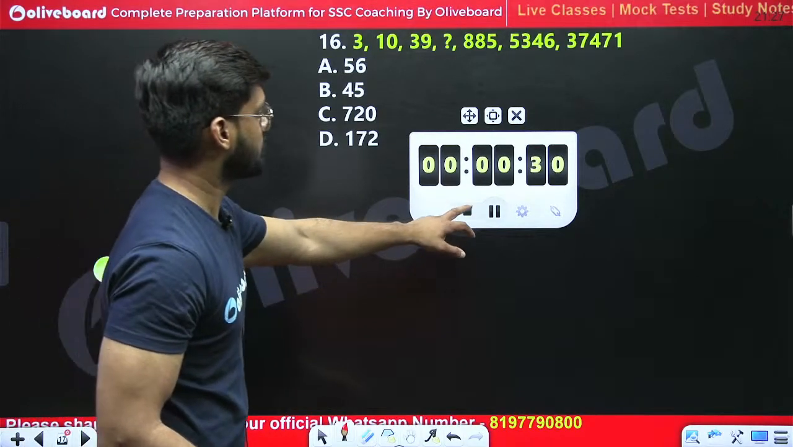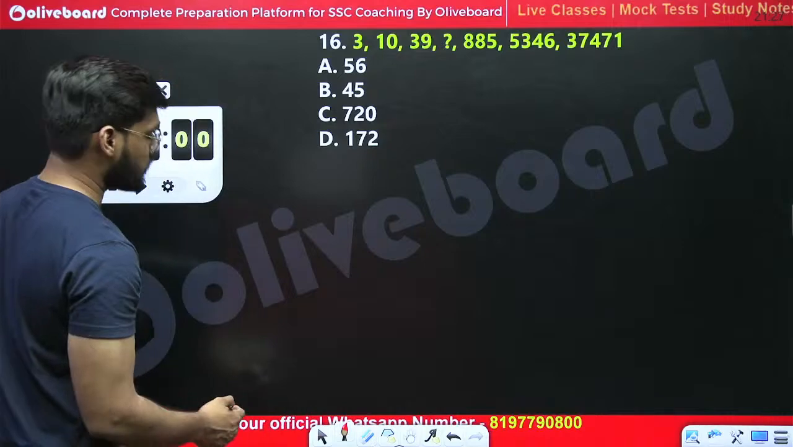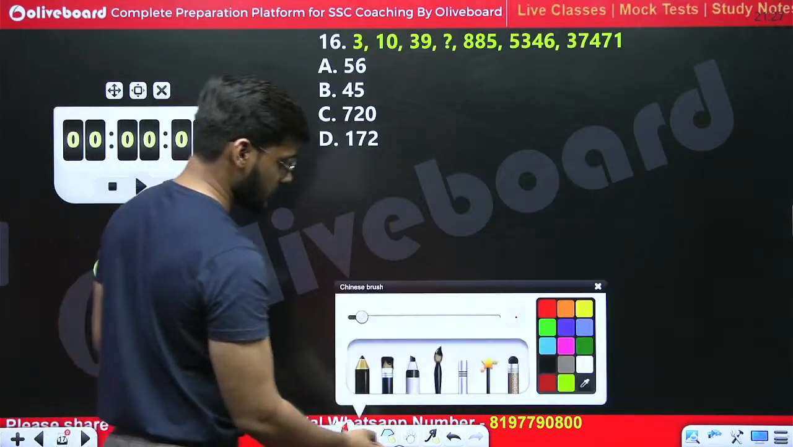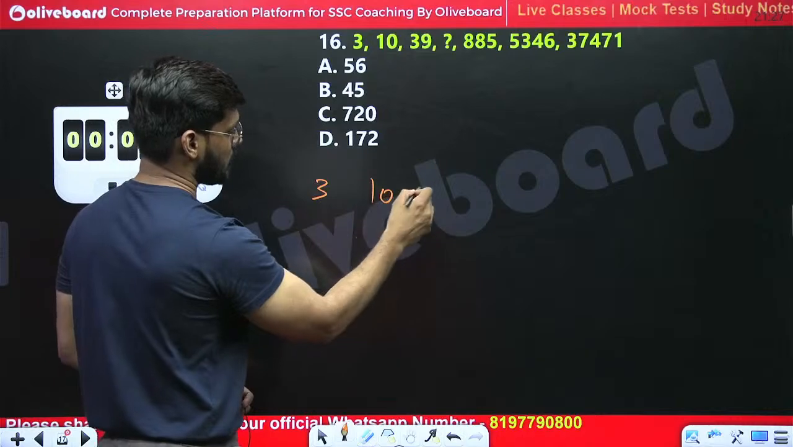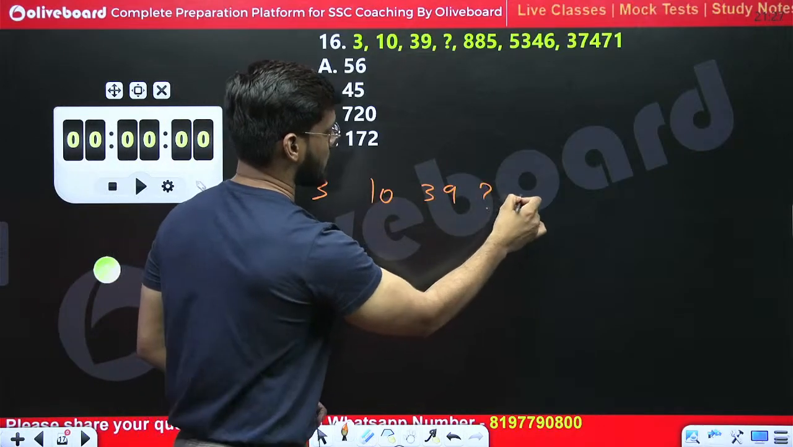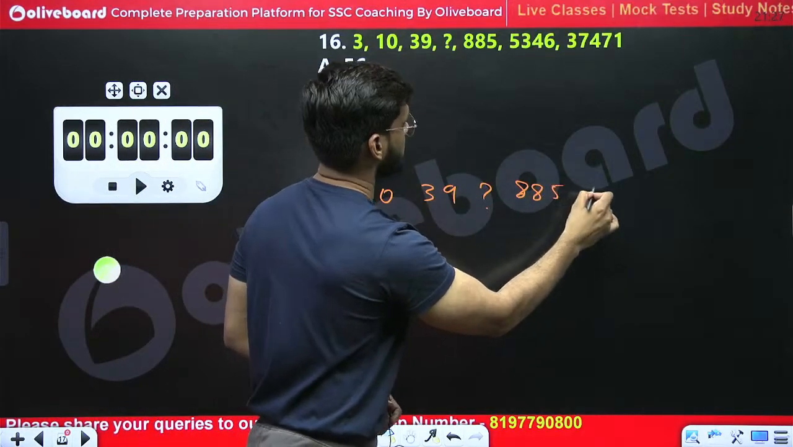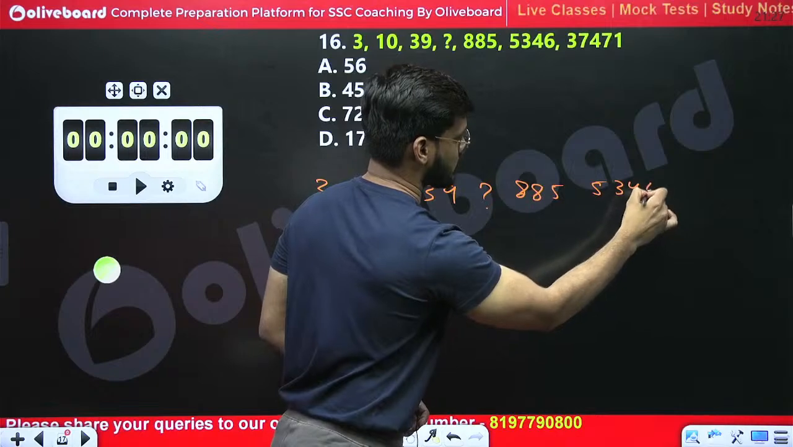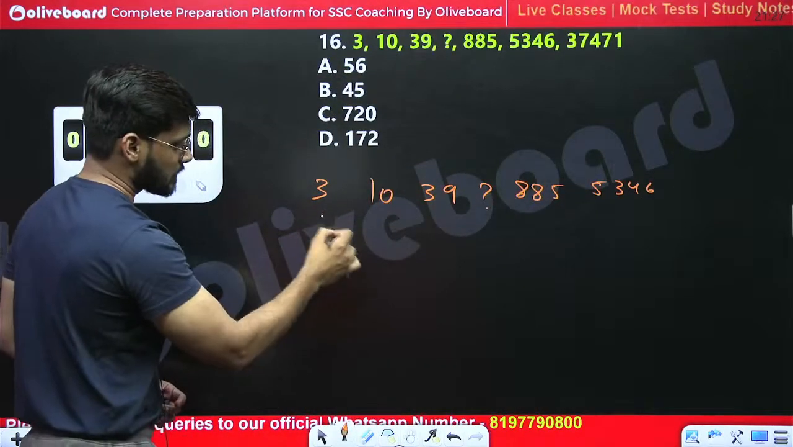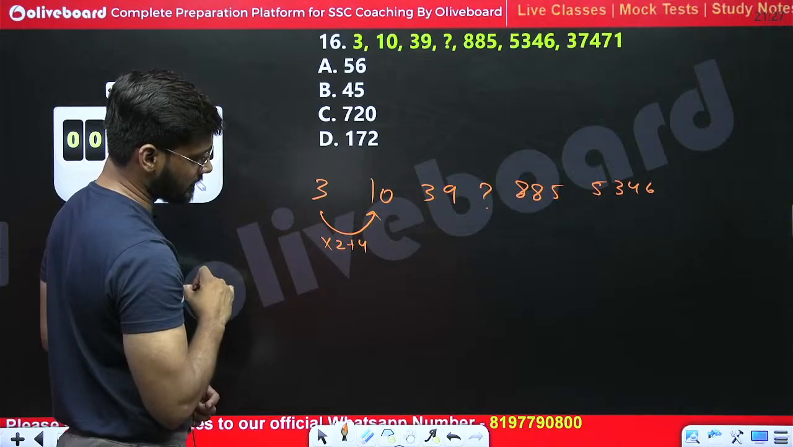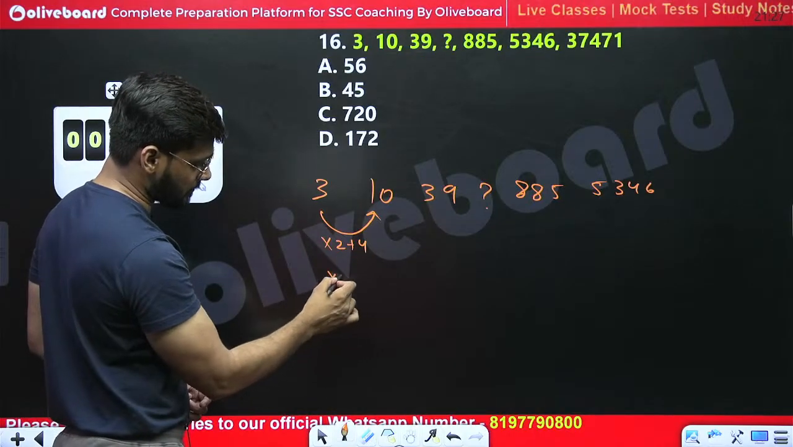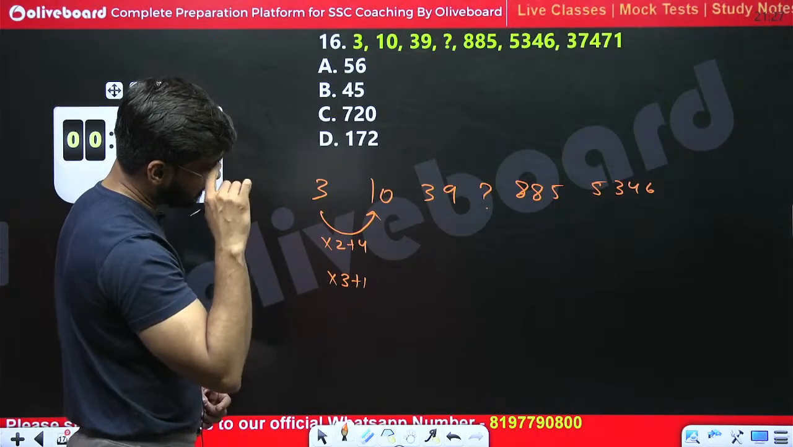Let's see. How can we make 3, then 10, then 39? The series is 3, 10, 39, question mark, 885, 5346, and so on. 3 to 10, multiply by 2 plus 4, we can say this, or we can say multiply by 3 plus 1.